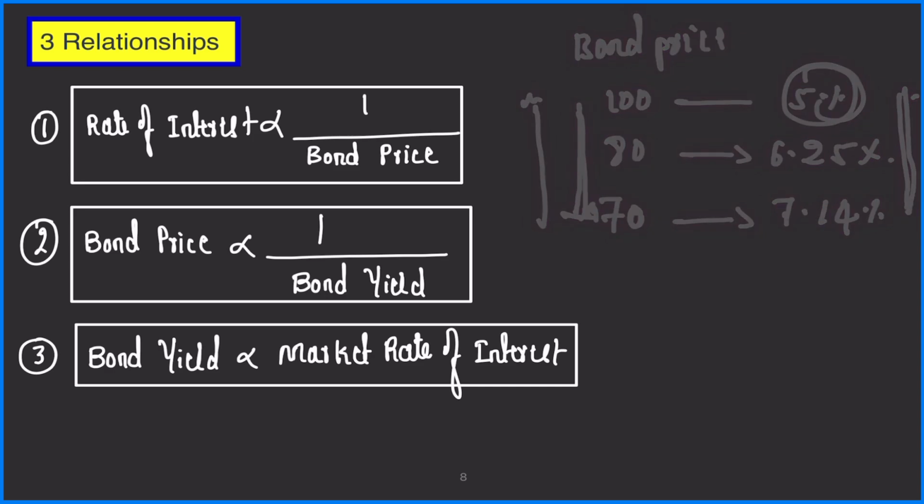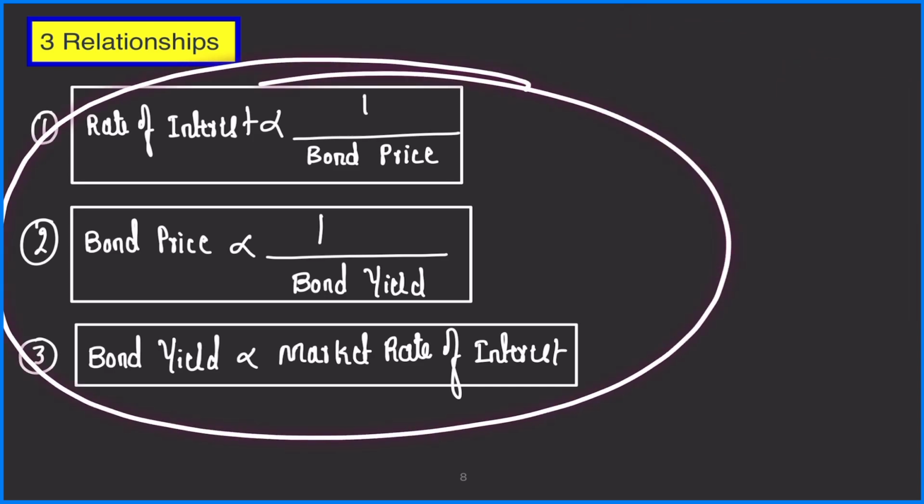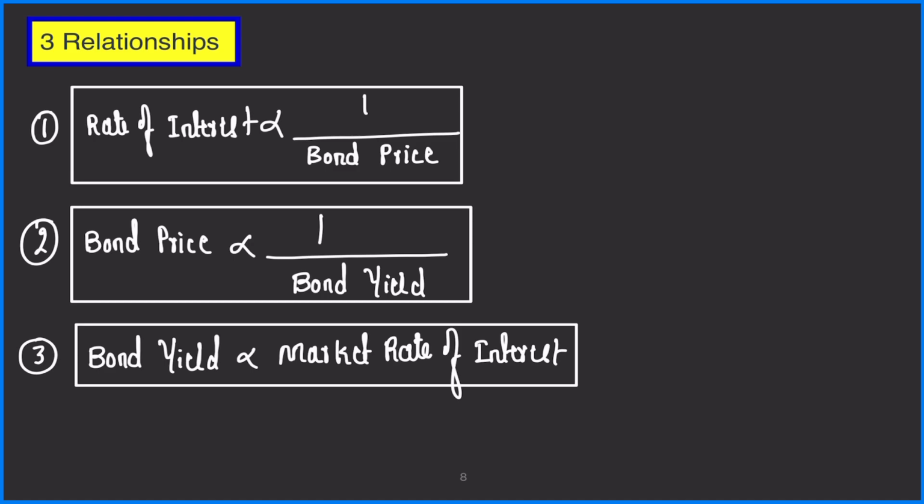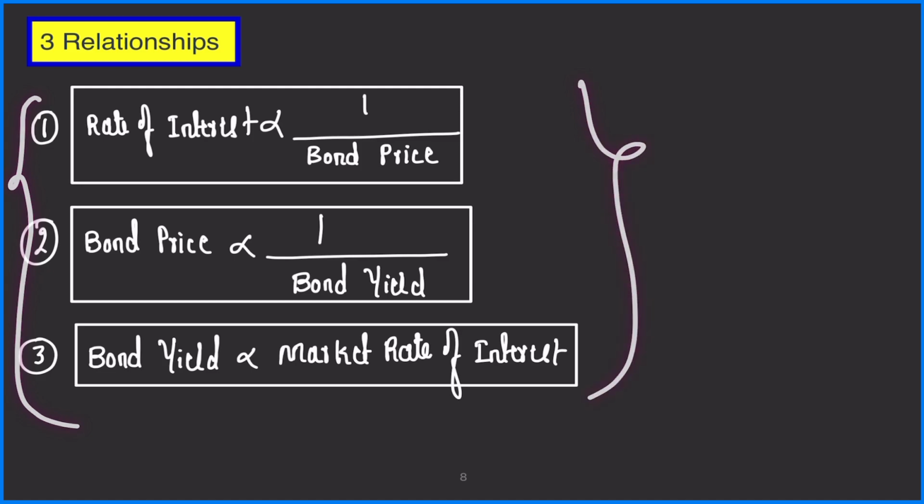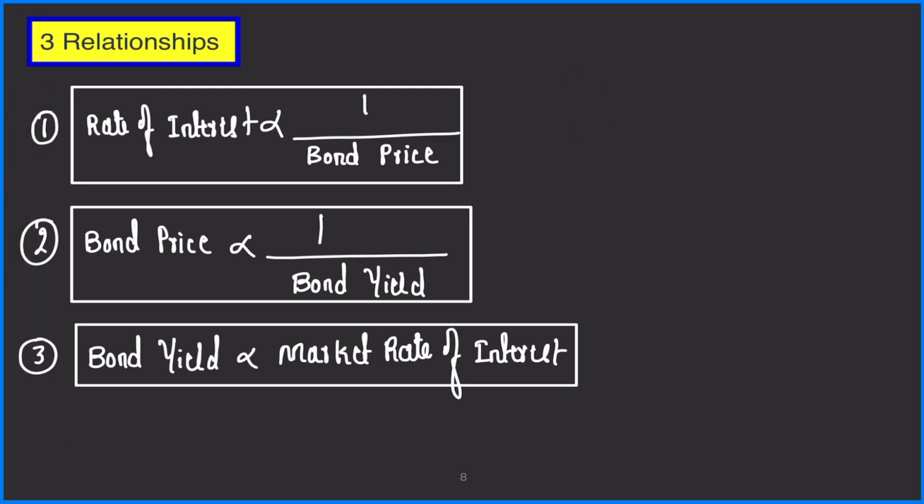So these are the three most important relationships. If you have not understood them, then please revise the video again. You will understand the concept. And then remember only these three relationships. That's all. If you remember them, then the concept of bond price and bond yield is very simple to understand.